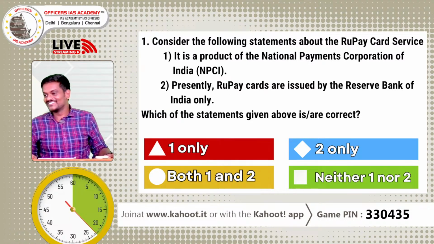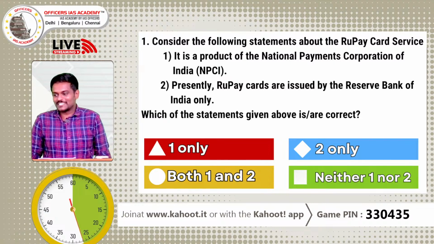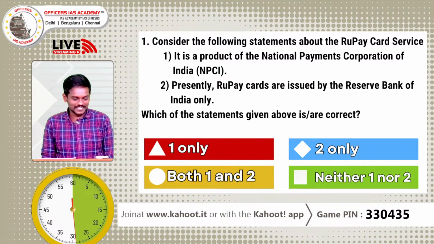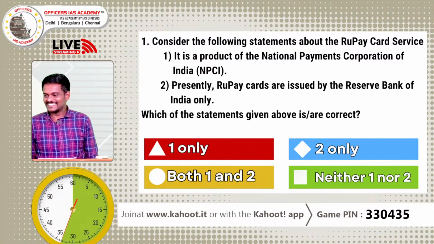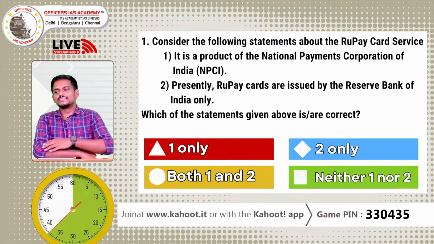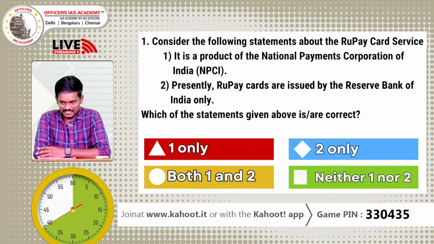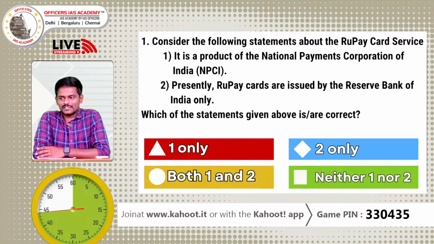I have a very good number of answers already. Okay, though the participant numbers are a bit less today. Relatively easy question. You should be aware of this because RuPay cards.